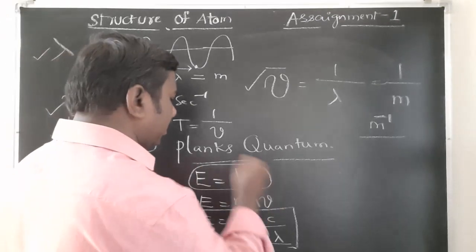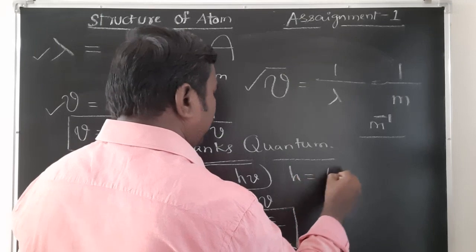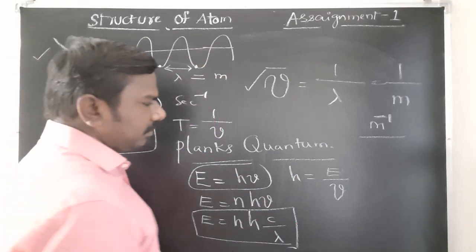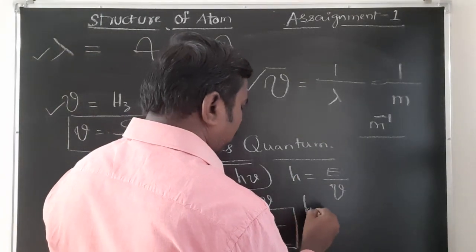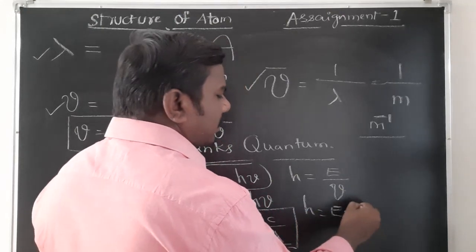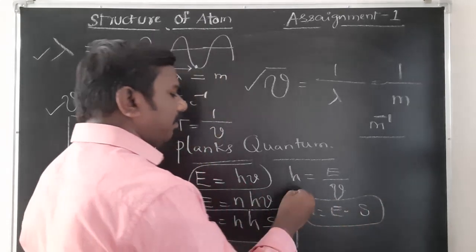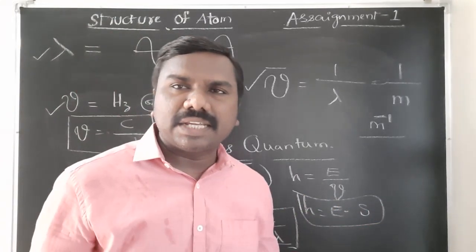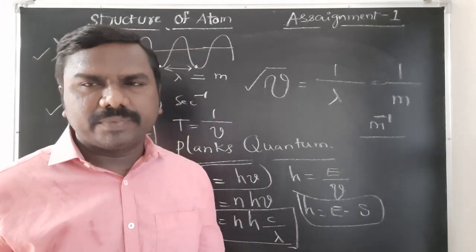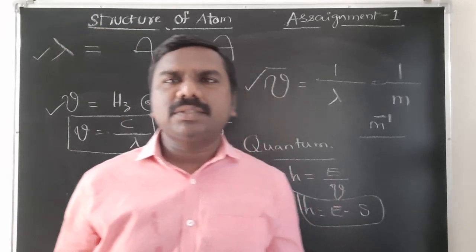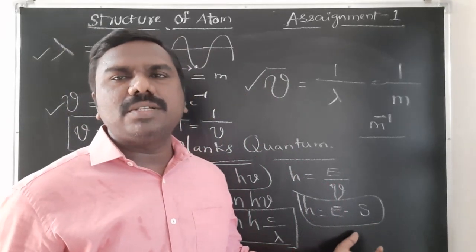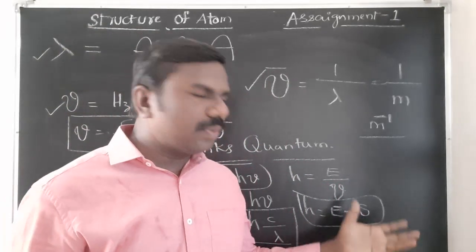And h is Planck's constant. From this, h is equal to E by nu. The energy units are joules, so h is energy into seconds: nu means second inverse, which shifted to the numerator becomes seconds, nothing but time. The dimensions of Planck's constant are energy into time, right?